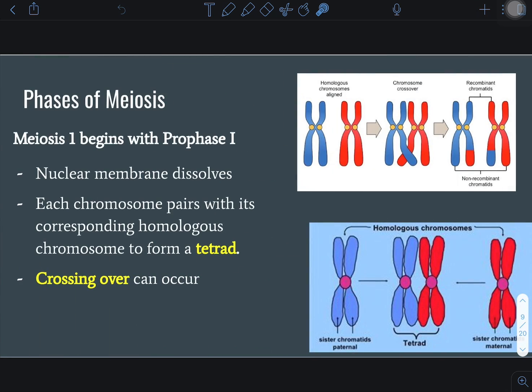So, phases of meiosis. Just like in mitosis where we have PMAT, same idea. We just have PMAT twice. We start with meiosis 1, which starts with prophase 1. Very similar to mitosis, the nucleus is going to dissolve. And each chromosome pairs up with its corresponding homologous chromosome, which we refer to as a tetrad. Tetra means 4: 1, 2, 3, 4. There are 4 chromatids. This is when crossing over can occur.